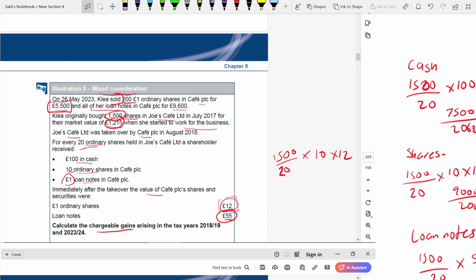You have 750 shares. How? Because you purchased 1,500 shares for 20. In the CAP PLC, you are having 10 shares. So it is 1,500 divided by 20. There you are getting 10 ordinary shares. So this is 750. Out of the 750, you are selling 200.